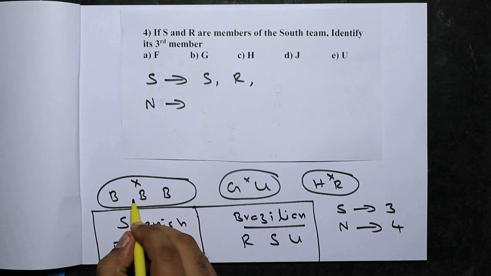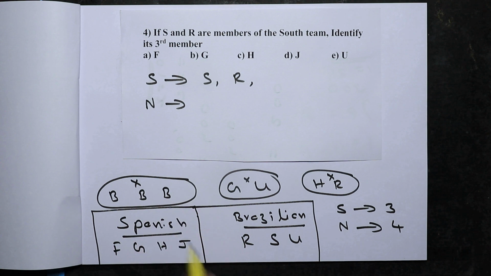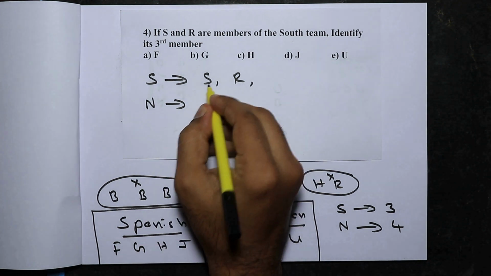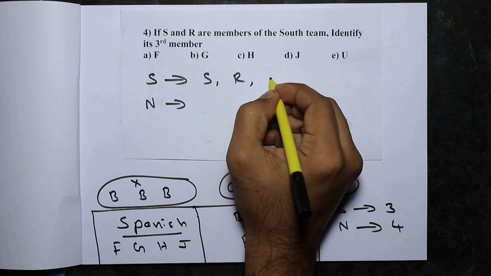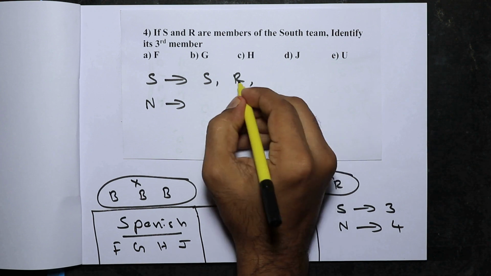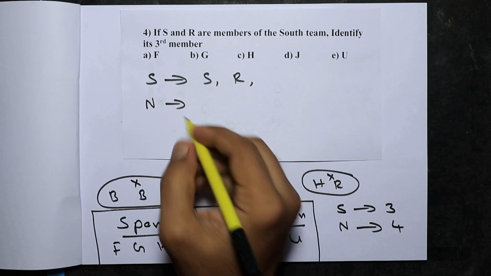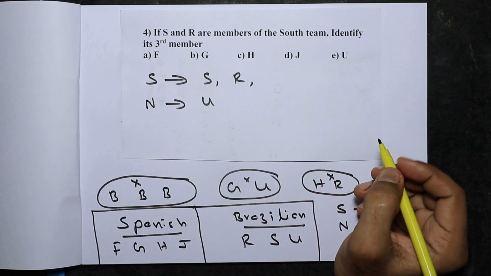All the three Brazilians cannot be in one team. Now, the Brazilians are R, S and U. Now, R and S, they are both in the South team. So U cannot be in the South team. If U is in the South team, all the three Brazilians will be in one team. So U has to be in the North team.